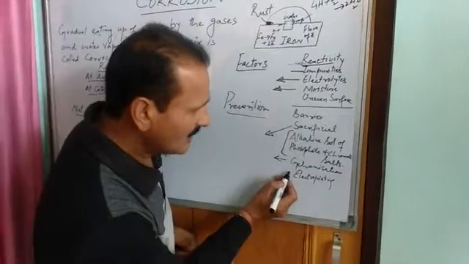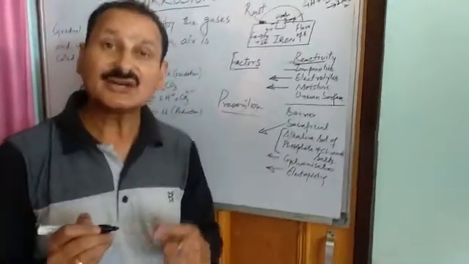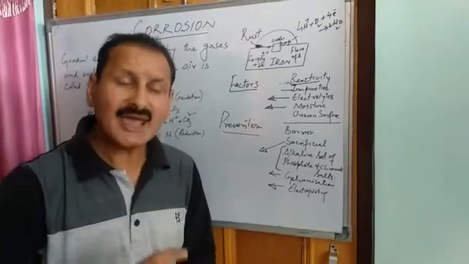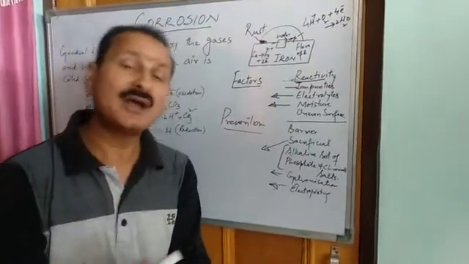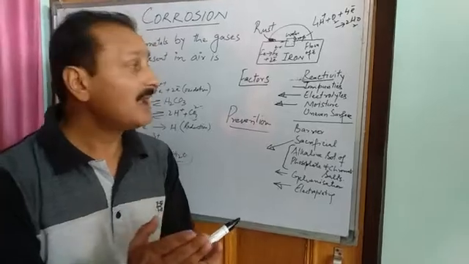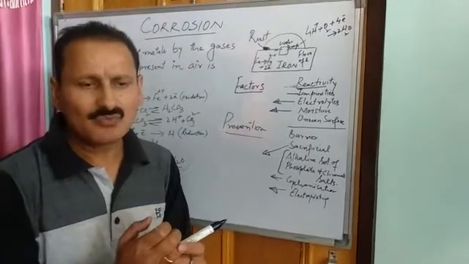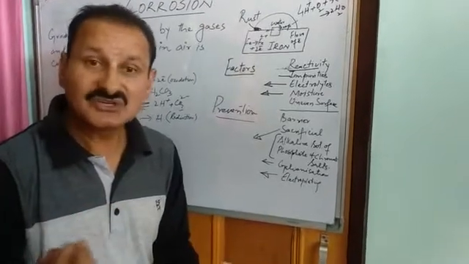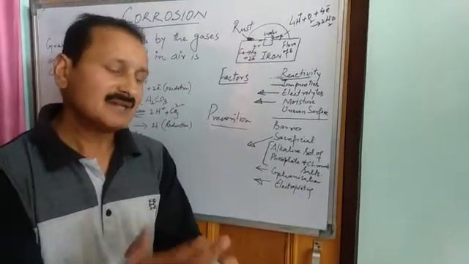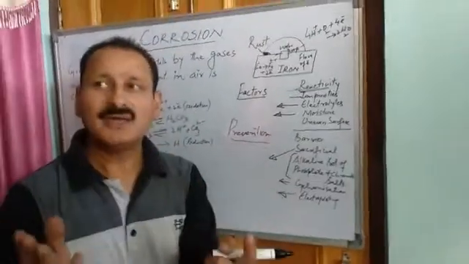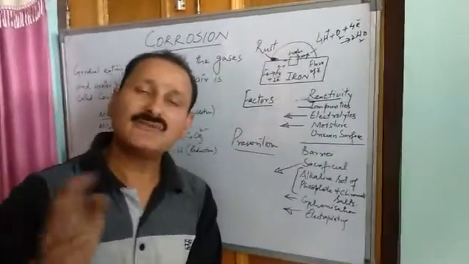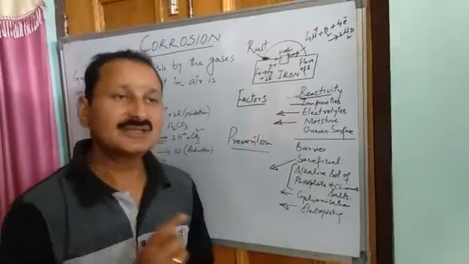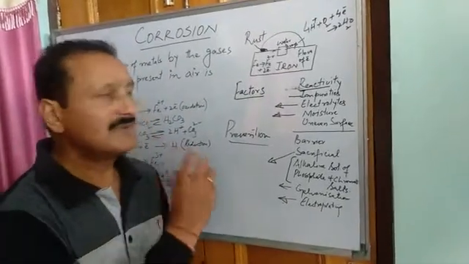Then we have the last method of prevention, that is electroplating. What do we do in this method? We deposit a layer of one metal over another metal to prevent corrosion. For example, we mostly find that some people wear artificial jewelry. Inside we have aluminium, and then we deposit a layer of gold or silver over it. This process is known as electroplating. This also is a method for prevention of corrosion.